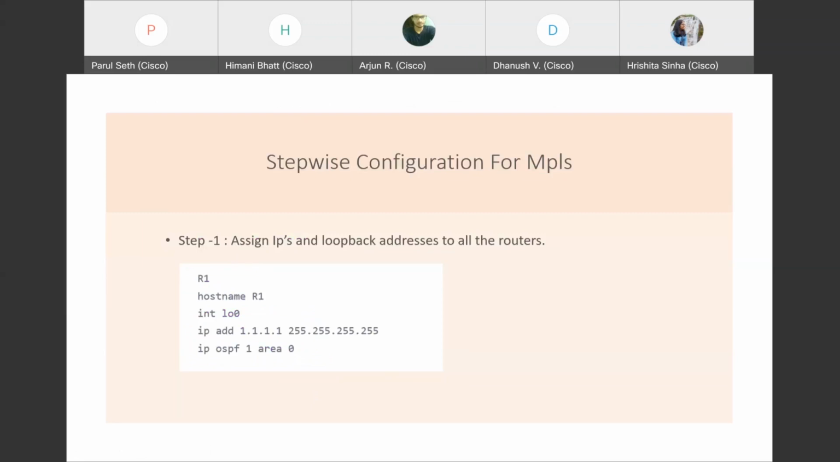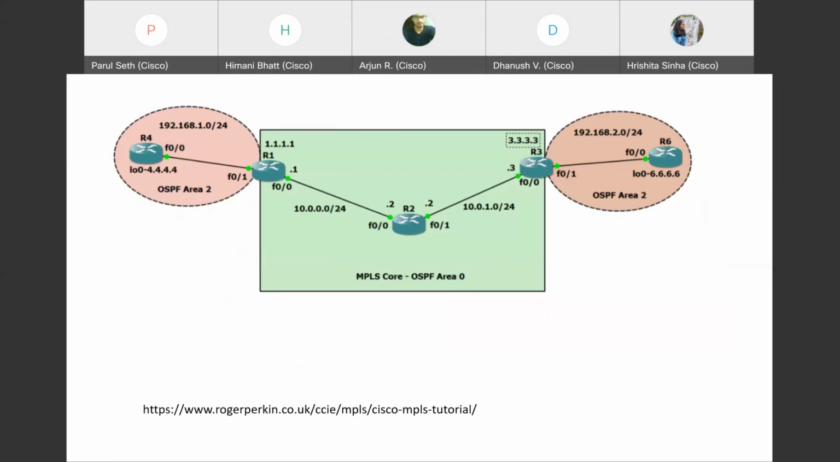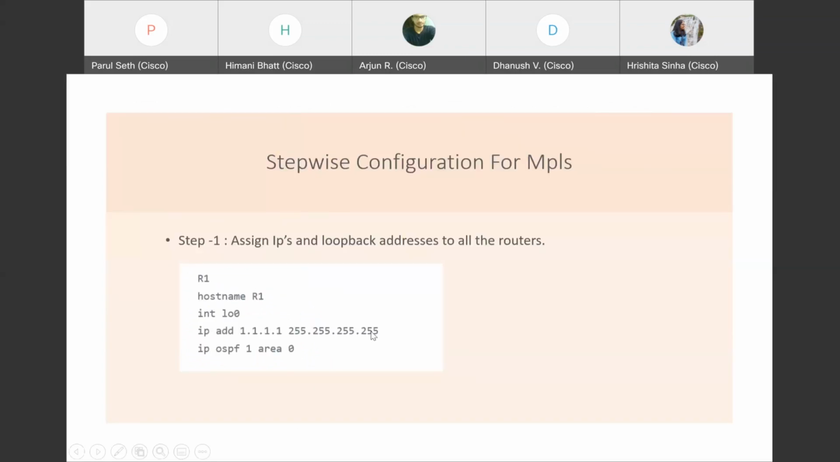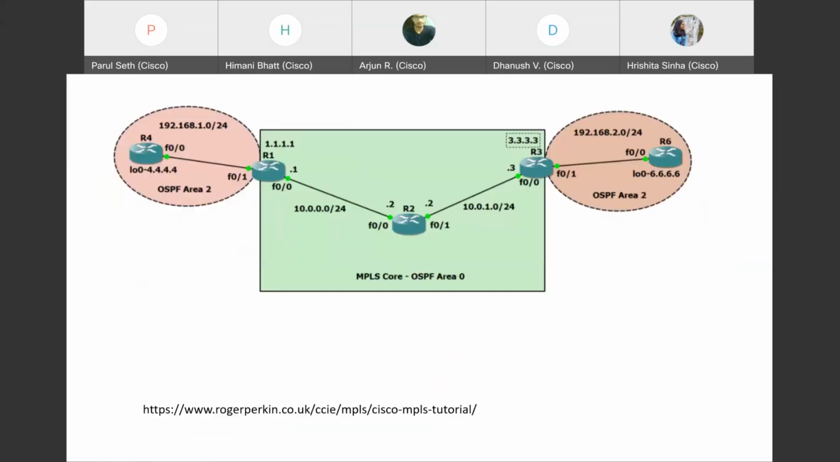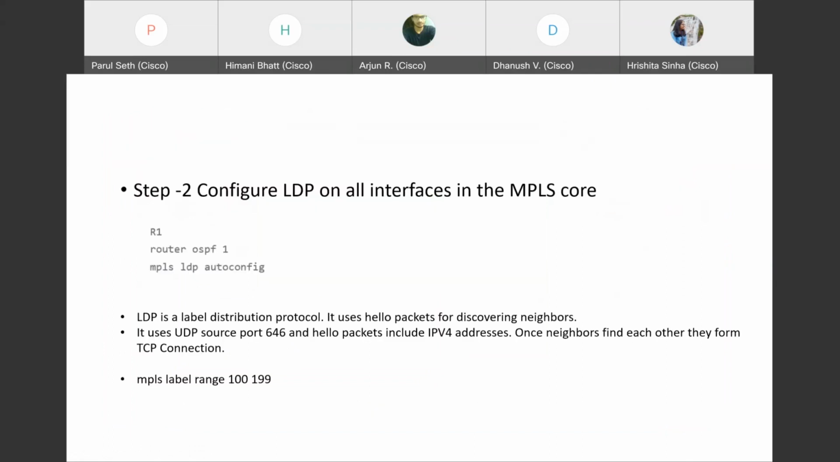So we'll be looking at the configuration for MPLS. There are a few steps. The first step is that we'll be referring to this topology, the topology we referred to in the Robert Perkin guide, and I put the link if you have to go through that. We'll assign the IPs and loopbacks to all the routers. Here I put it for one, but we'll assign the loopbacks for R1, R2, and R3. R1's loopback is 111, R2's is 222, and no, we won't assign it to R2 because we don't need it. So R1 and R3 will be assigned their loopback addresses. Similarly, R4 and R6.